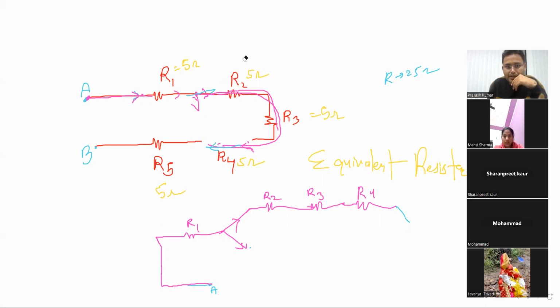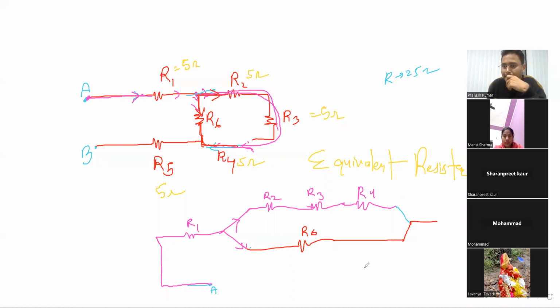Okay, so we have to put a resistor, otherwise अगर वो short हो जाएगा. Sharanpreet, if I put here a resistor, okay, I am putting here a resistor, ठीक है? Yes, sir. I got your point. For suppose this one is R6, ठीक है? So at here ना, this current is getting divided. So one wing it is R2, R3, R4, and another wing it is going through R6, and this R6 is getting joined to R4, right? So R6 will connect with this R4.